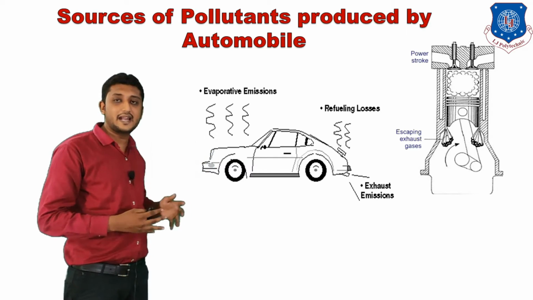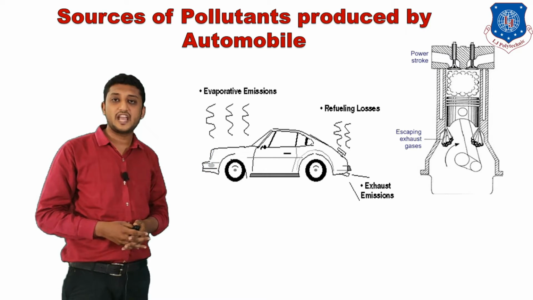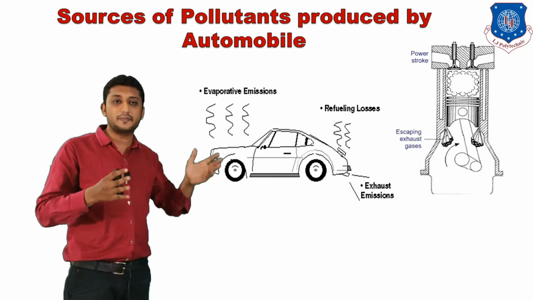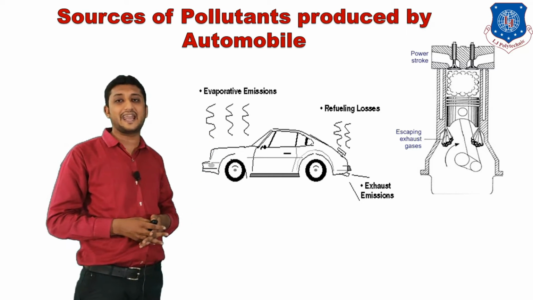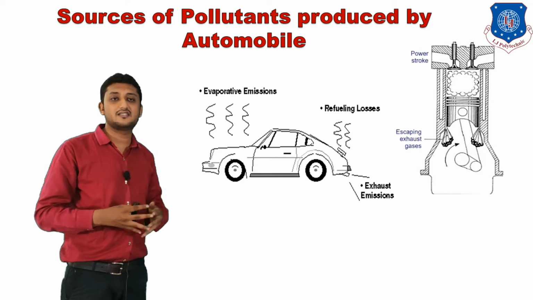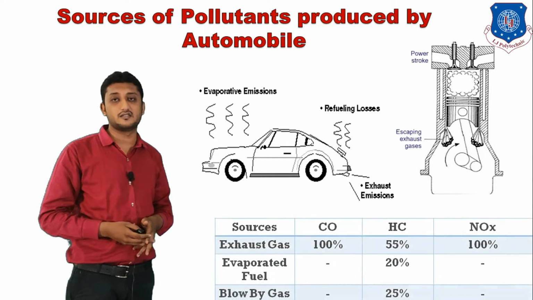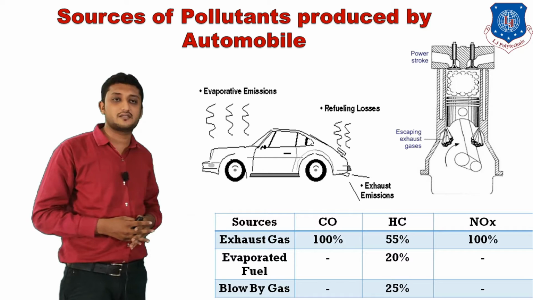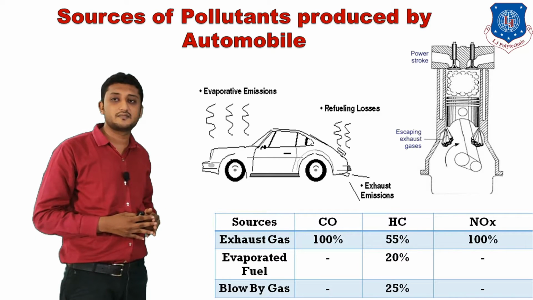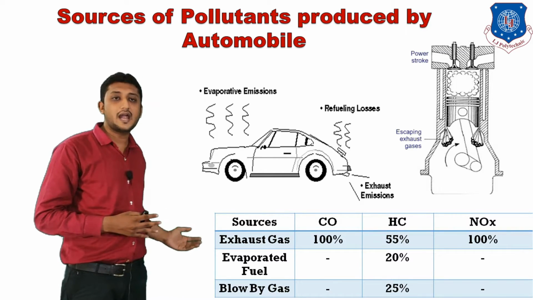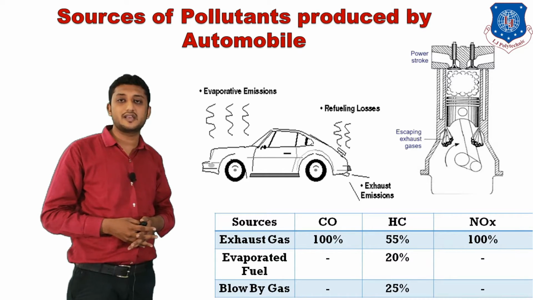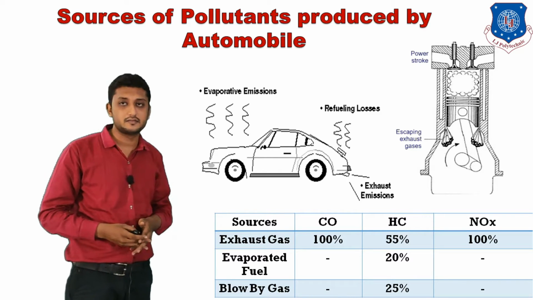In the next diagram of the piston cylinder arrangement, you can see some gases passing through the piston rings and entering the crankcase. Those gases are known as blow-by gases. Here a chart shows the percentage of CO, HC and NOx from exhaust gas, evaporative fuels and blow-by gases, showing how much of each pollutant is emitted.